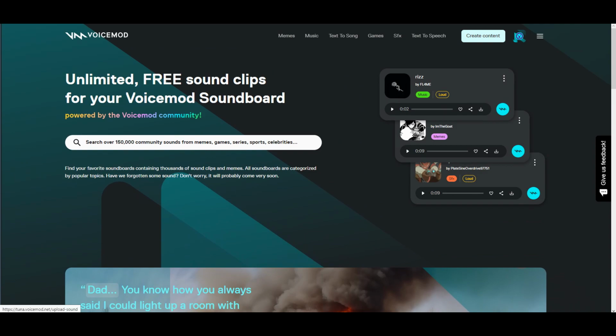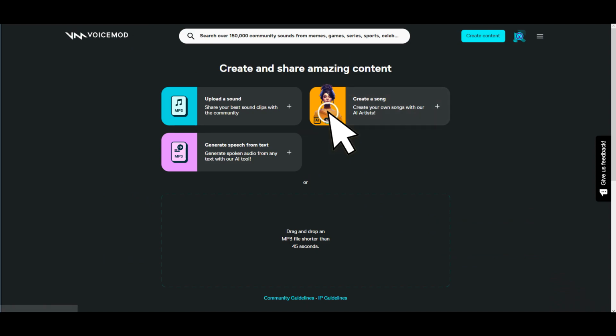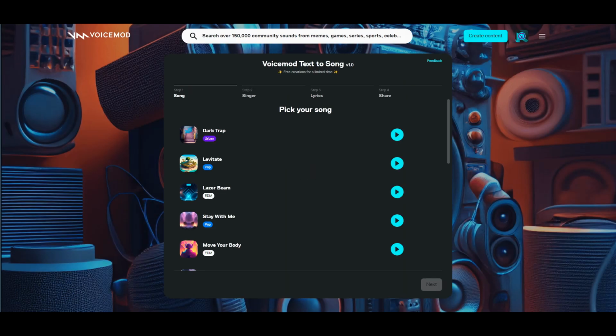Let's start our tutorial. The first step is to register on the website. Once you have completed the registration process, you can begin creating your own songs. Simply click on the Create Content button and navigate to the Create Song section. You will be redirected to the songmaking page.